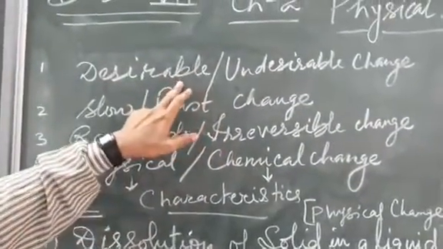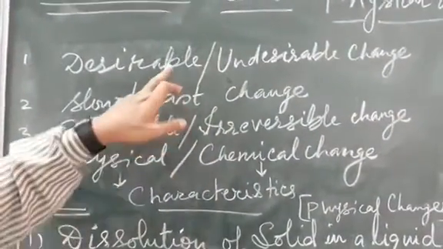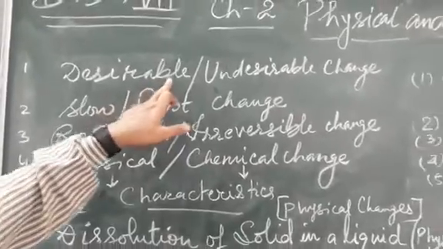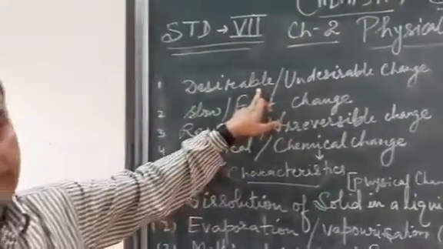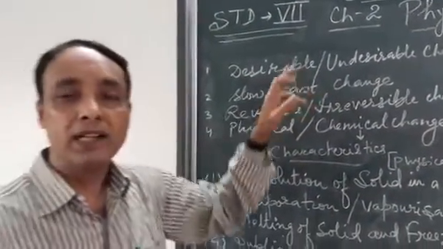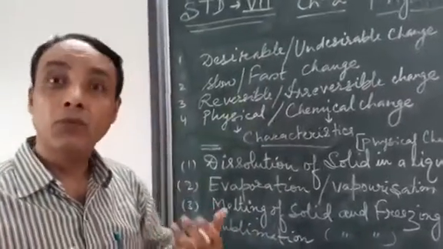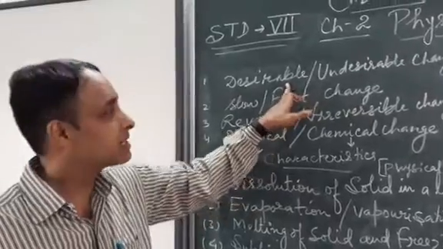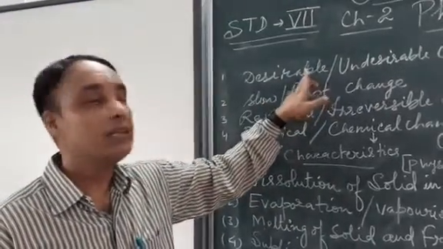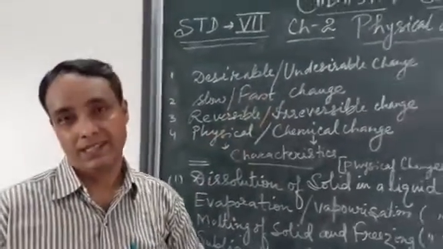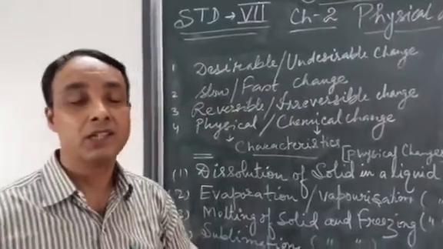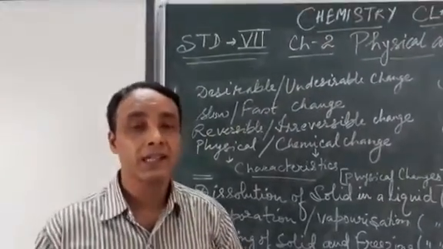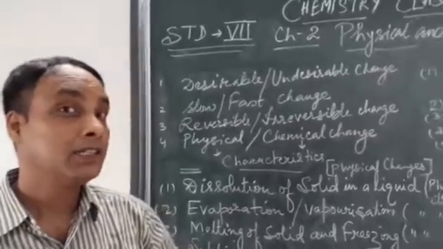Desirable changes are those types of changes which are useful for us in our day-to-day life. Like burning of coal, cooking of food, growing of a plant. These are some of the changes which are useful for us. So such types of changes which are useful for us are called desirable changes.